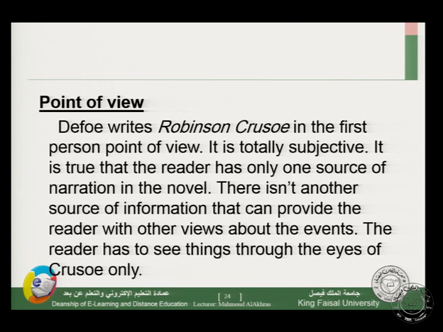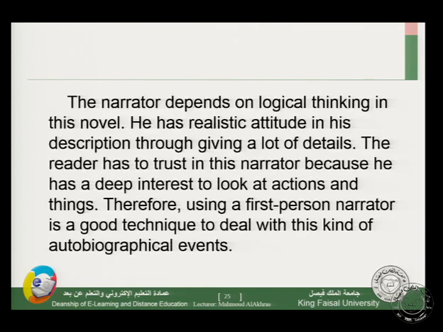We have the point of view of one character. He can judge all the characters and all the events around him. The reader has to see things through the eyes of Crusoe only.